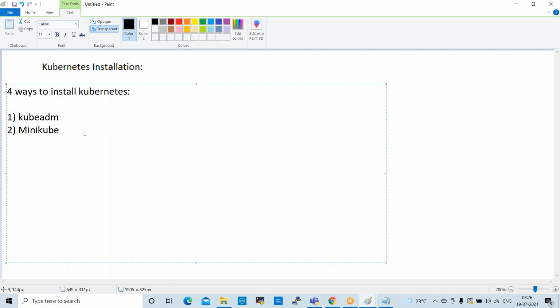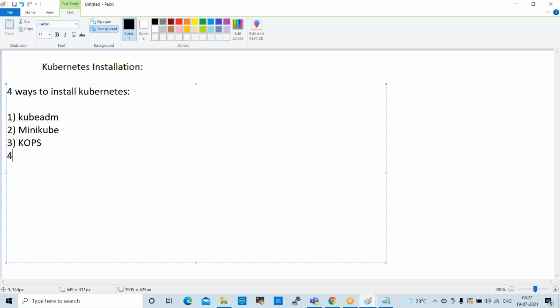Next, the third one is KOPS. KOPS means, Kubernetes on AWS. We use KOPS to install Kubernetes on AWS only. So KOPS will be installed only on AWS, and the minimum requirement is T2 medium servers. T2 medium servers will support KOPS. So KOPS is only for AWS.